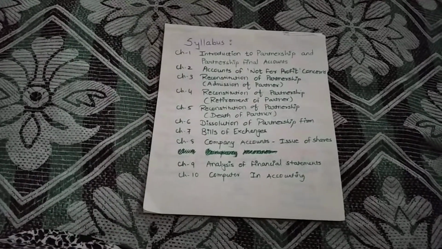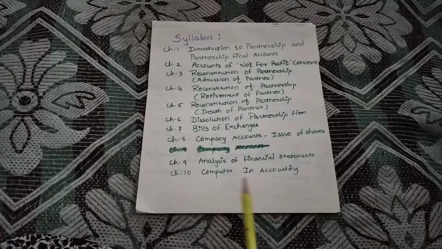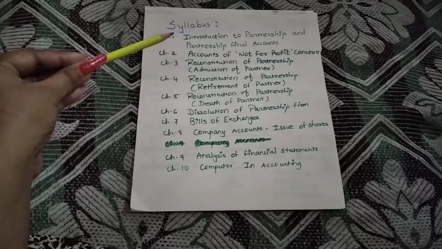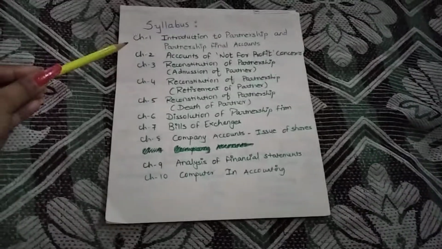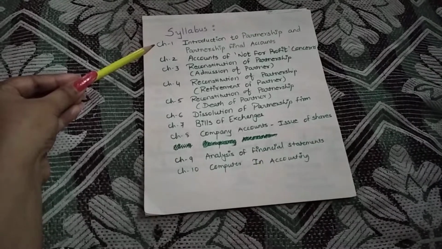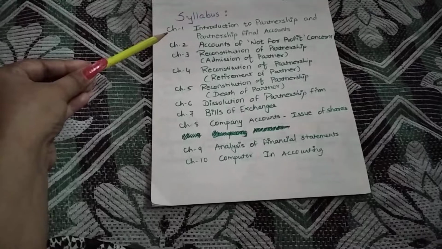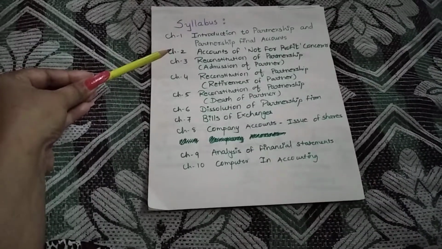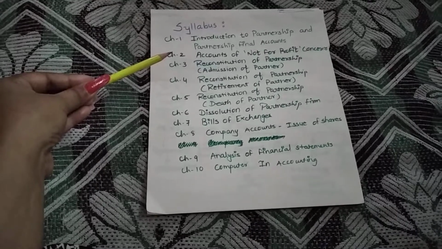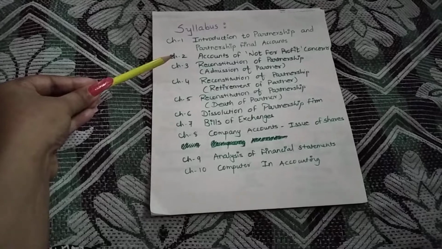The syllabus is almost the same as the previous year, but only one new chapter is added, that is Chapter 10, Computer and Accounting. Chapter 1 is Introduction to Partnership and Partnership Final Account. This chapter explains what a partnership firm is, what the features of a partnership firm are, what a partnership deed is, and how to prepare the final account of a partnership firm. Chapter 2 is Account of Not-for-Profit Concern. This chapter explains the concept of a not-for-profit concern and how to prepare its final account.